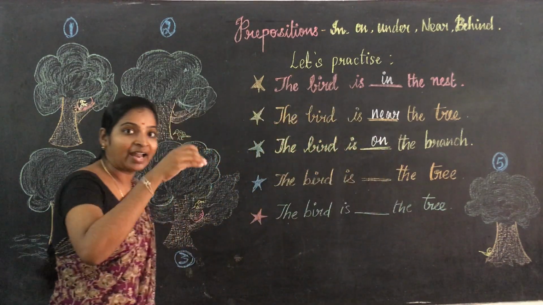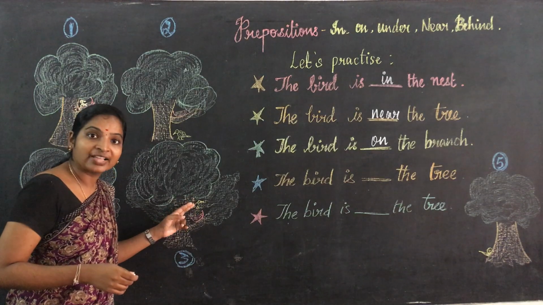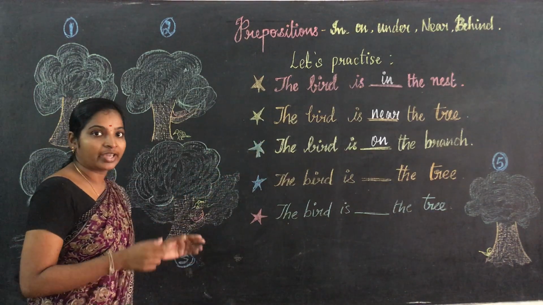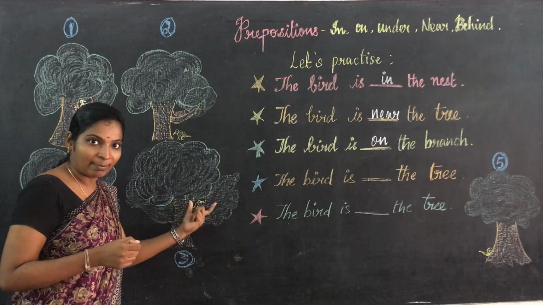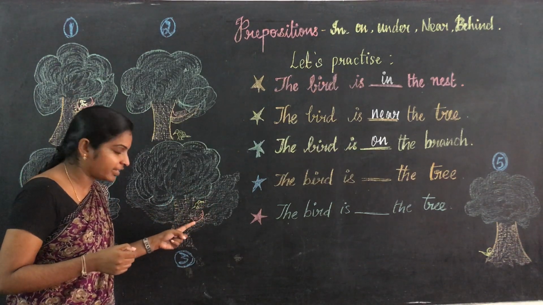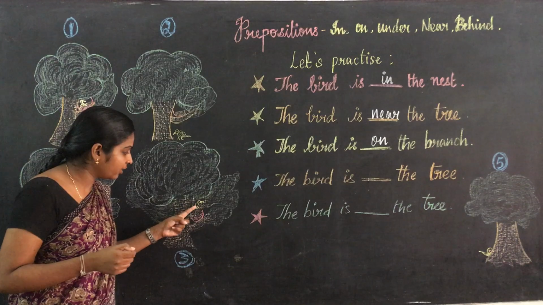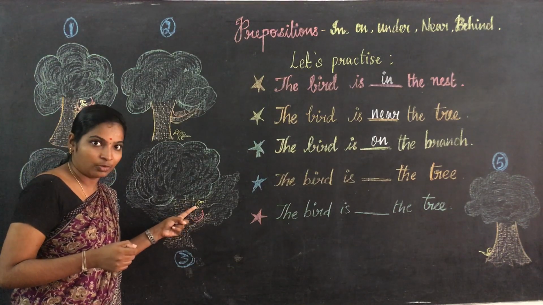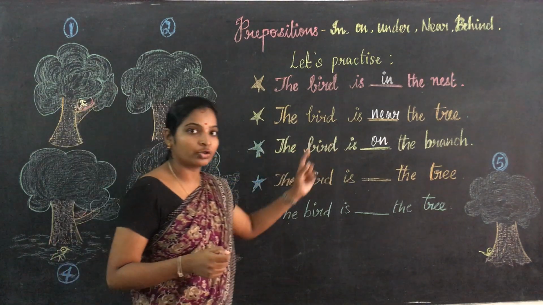On in the sense of above. What is it above? It is above the branch. So you just write it as on. What is on the second branch? There is a nest. Here, where is the bird? It is on top of the first branch. So, on. Are you clear?